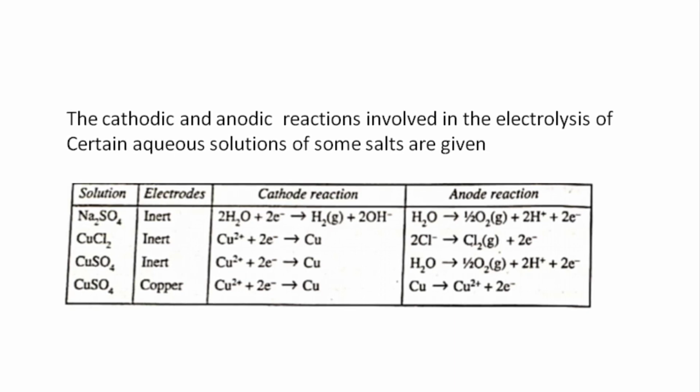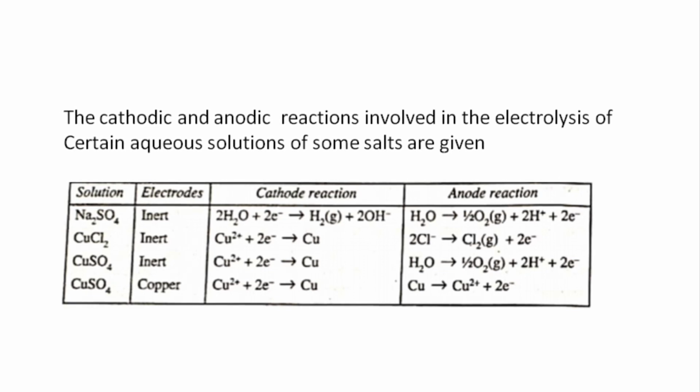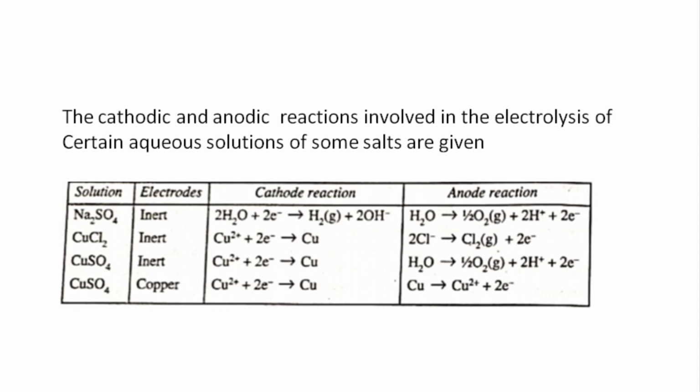Hence, the current carrying ions from the electrolytes are not necessarily discharged at the electrode.